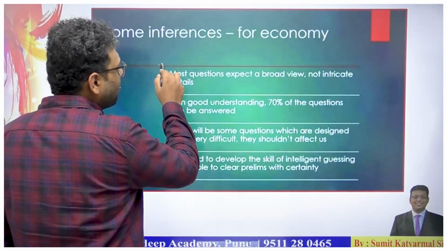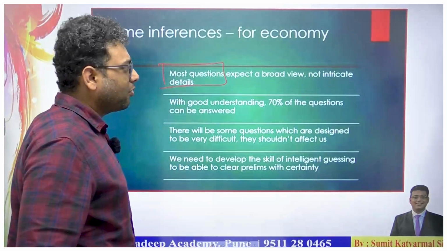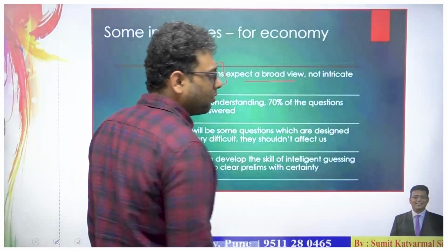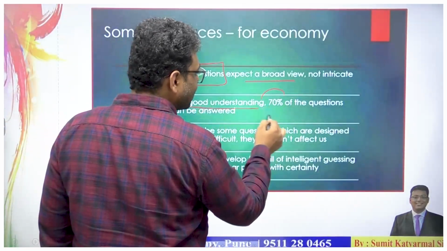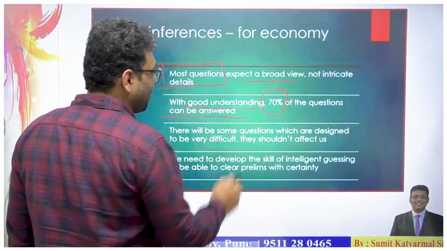So we know that most of the questions are from a broad view and not from a completely narrow understanding. With good understanding, 70% of the questions can be answered.